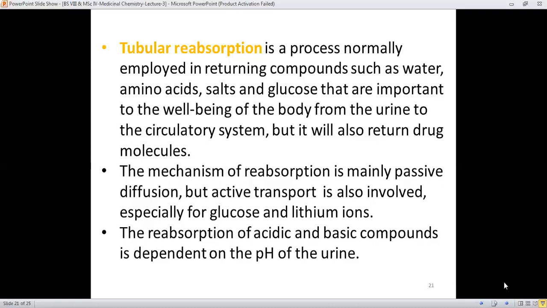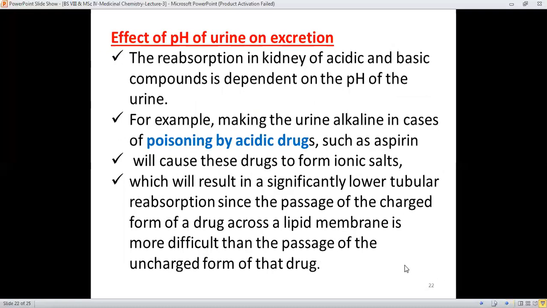It means that the pH of urine is very important in order to excrete the drug molecule. The effect of pH of urine on excretion is that the reabsorption in the kidney of acidic and basic compounds is dependent on the pH of the urine.